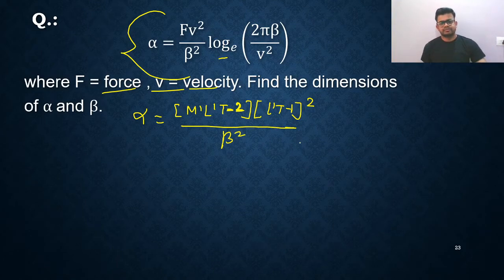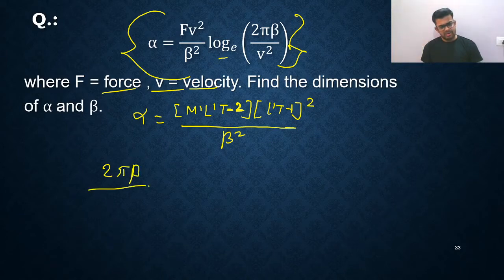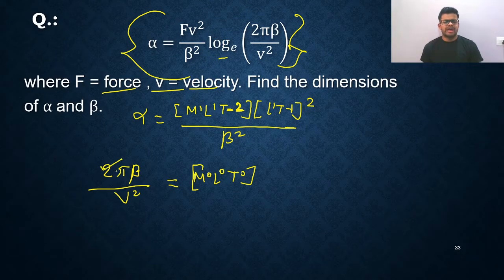So now I need to find beta and alpha, two variables are there. So let us find the dimensional formula of beta first. I know one thing: whatever function is inside the log will be dimensionless. So you can say directly that 2 pi beta upon v square, the entire term inside the log, will be dimensionless, meaning m0, l0, t0. 2 and pi do not have any dimension.